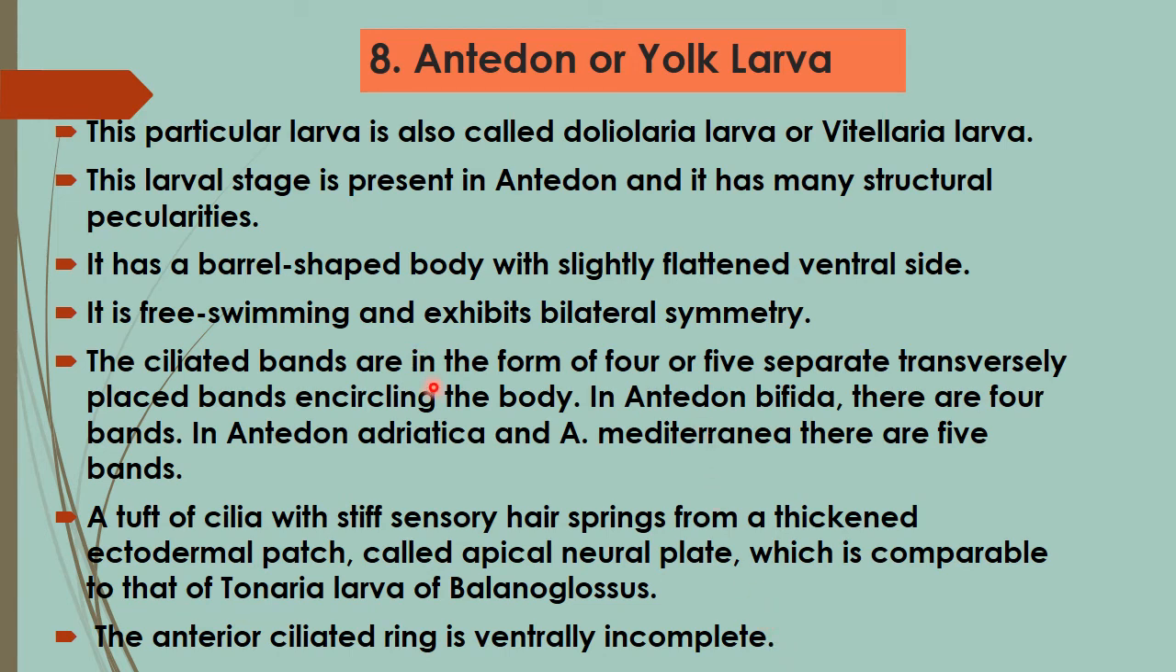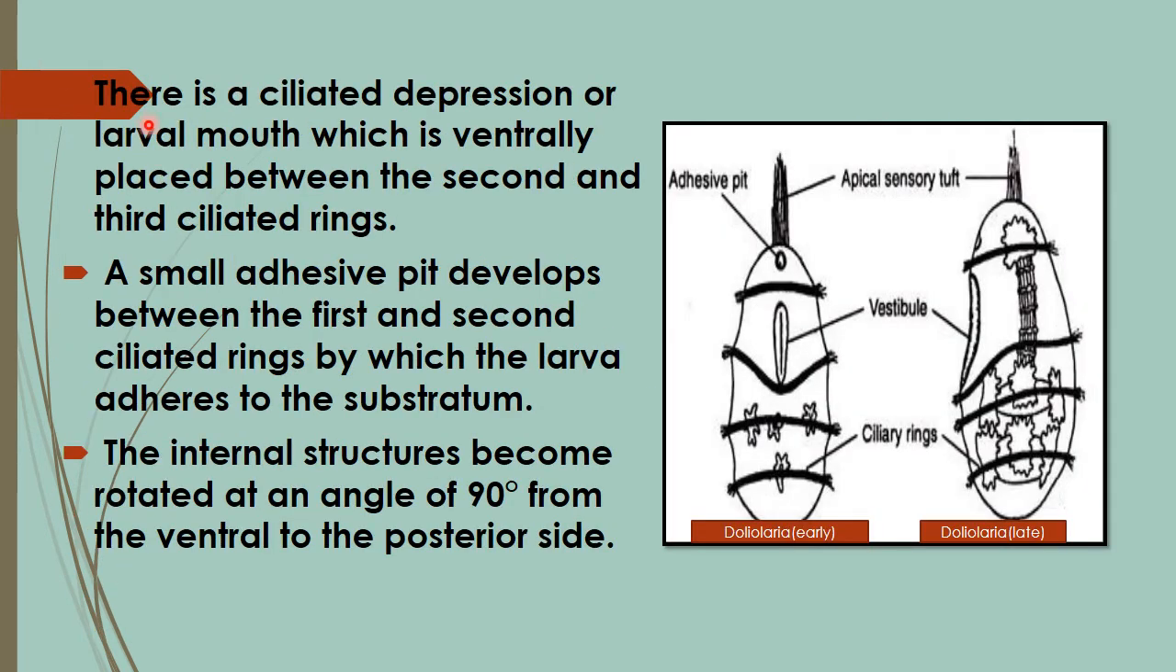So these are the characteristic features of Antedon or yolk larva, which is also called Doliolaria larva or Vitellaria larva. So there is a ciliated depression or the larval mouth, which is ventrally placed between the second and third ciliated rings. So here is the Doliolaria larva seen in the early stage, and this is the Doliolaria larva seen in the later stages of Crinoidea members.